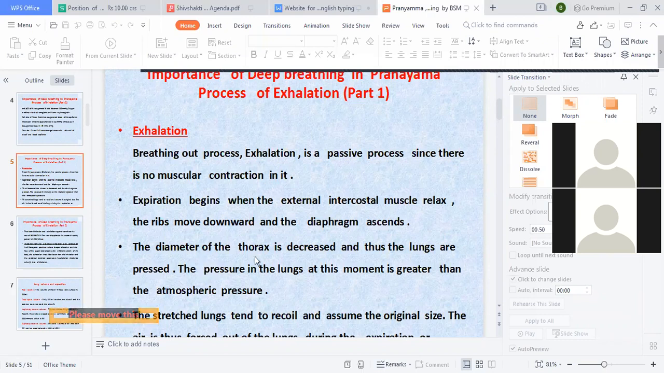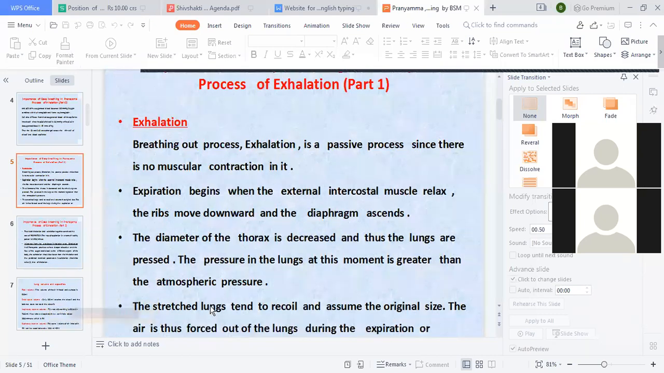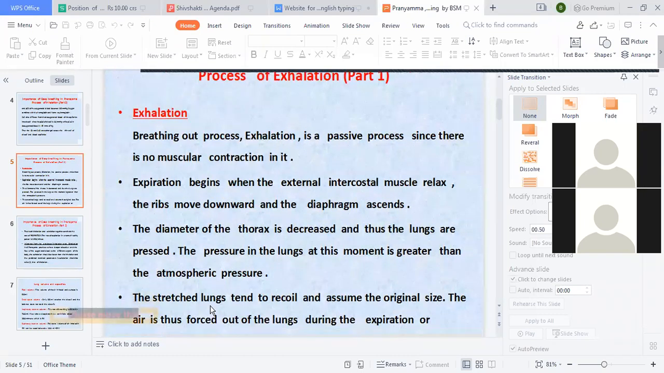The diameter of the thorax is decreased, and thus the lungs are pressed. The pressure in the lungs at this moment is greater than the atmospheric pressure. The stretched lungs tend to recoil and assume the original size. The air is thus forced out of the lungs during the expiration.